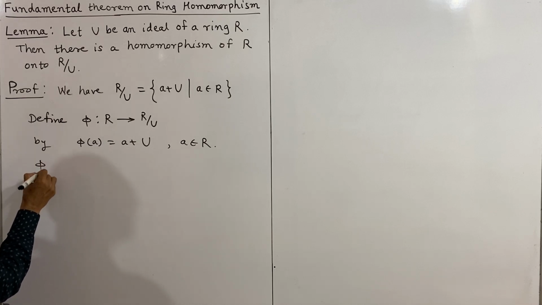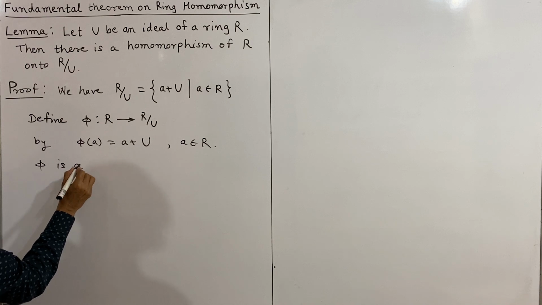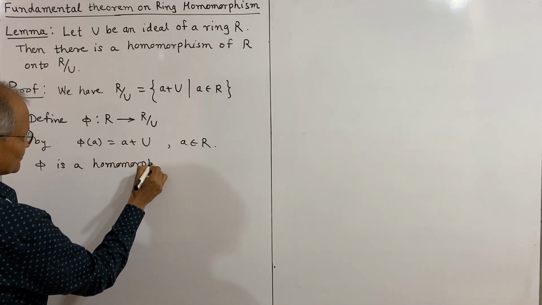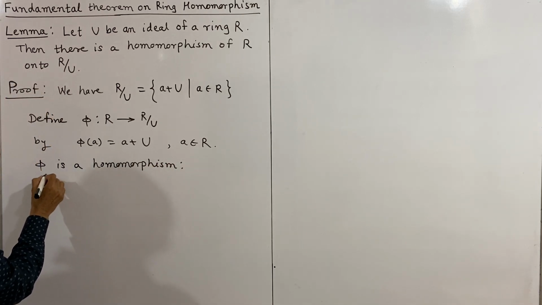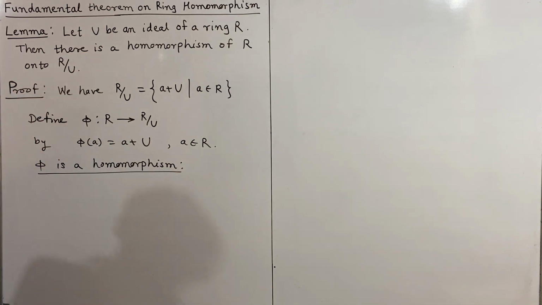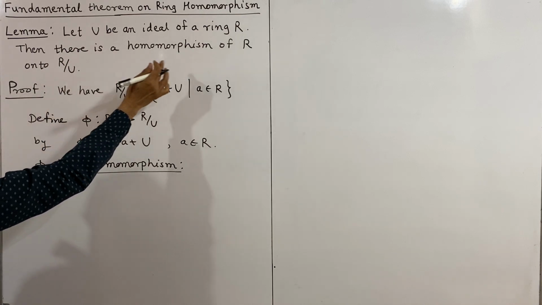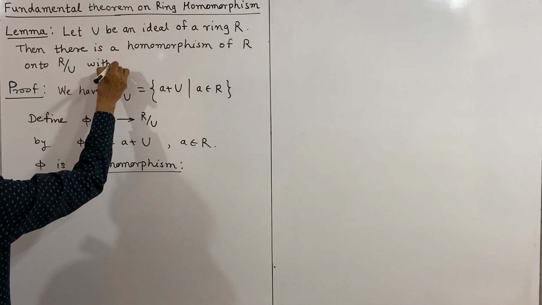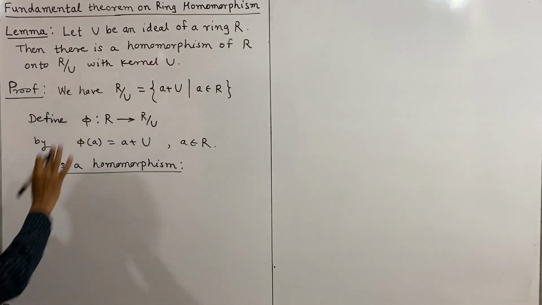Now, that we shall state as: phi is a homomorphism of R onto R by U with kernel U. U will be the kernel of this homomorphism.